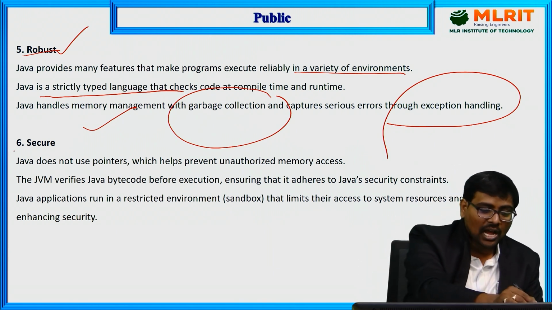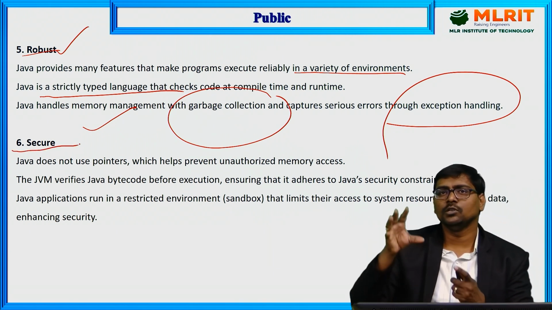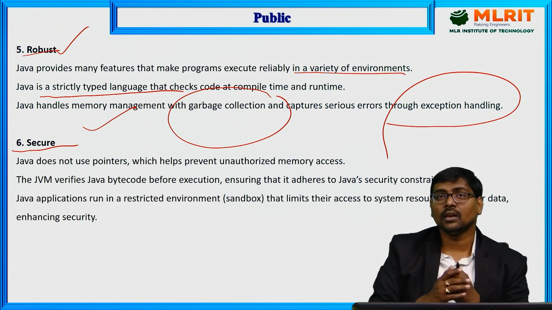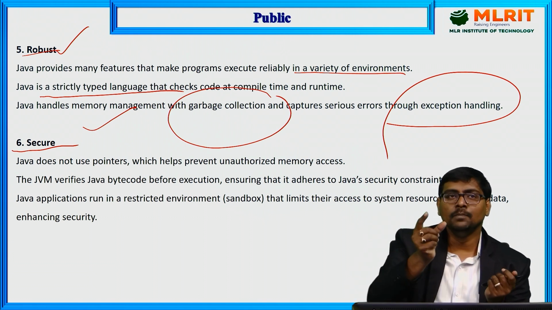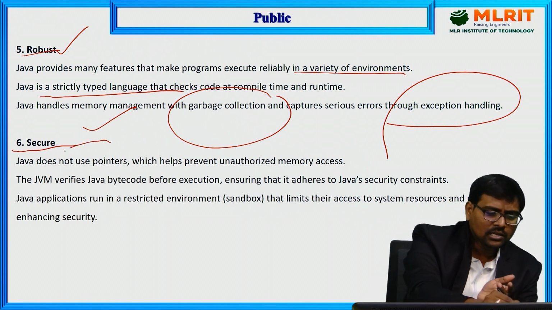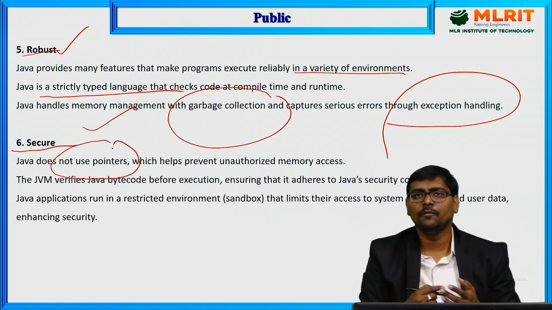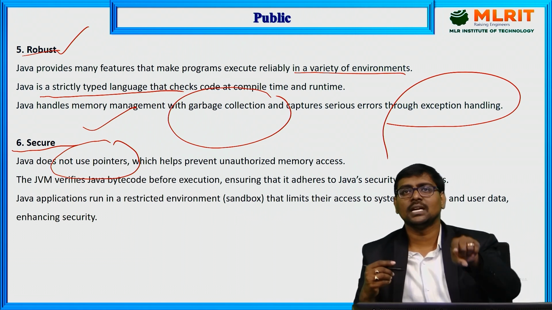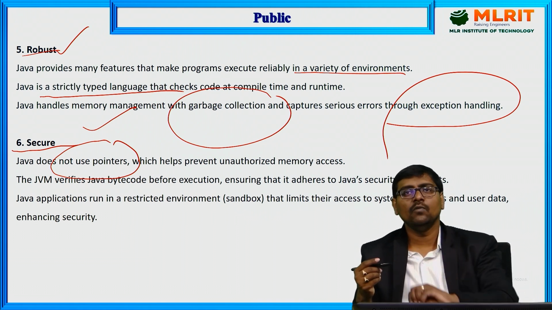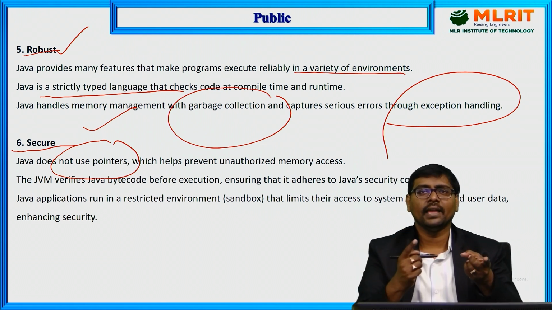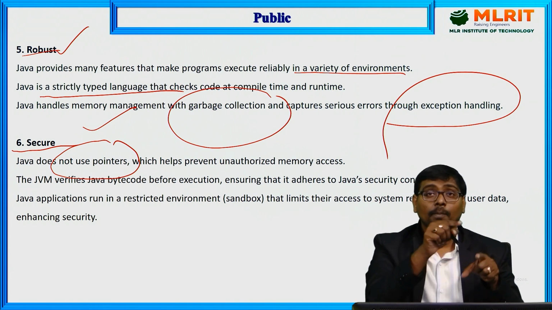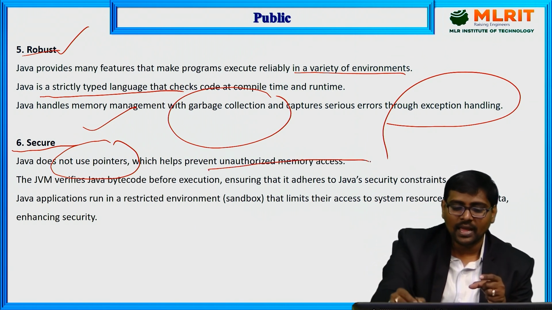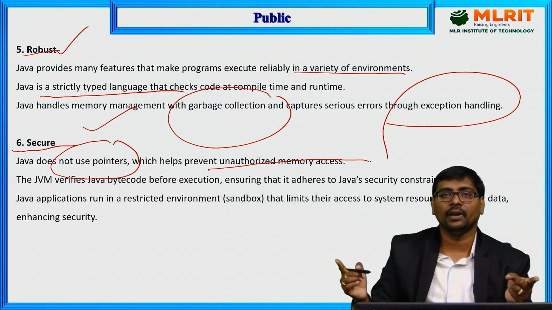And Java provides security. Suppose you are developing a project by using Java, how can you identify whether it provides security or not? Simple thing: Java does not use pointers. Sir, what happens if you use the pointer? The main definition of a pointer is that it holds the address. So if anyone knows the address, they can directly manipulate it. But Java has no concept of pointers and addresses, so unauthorized access is completely prevented.